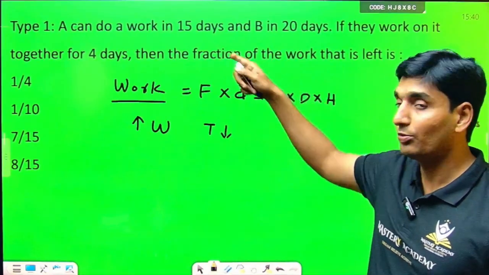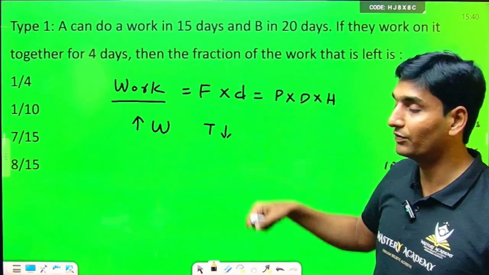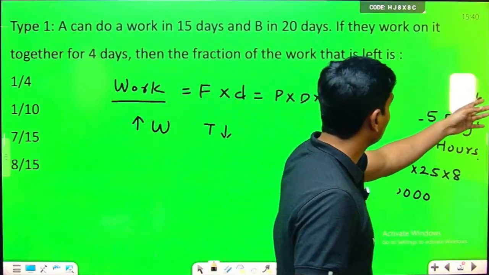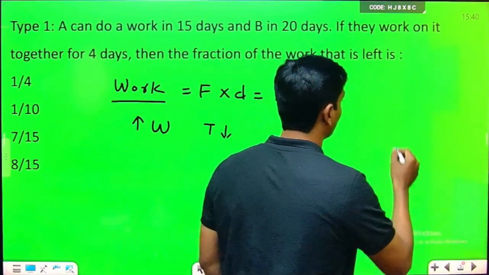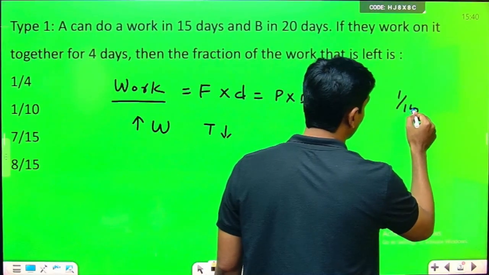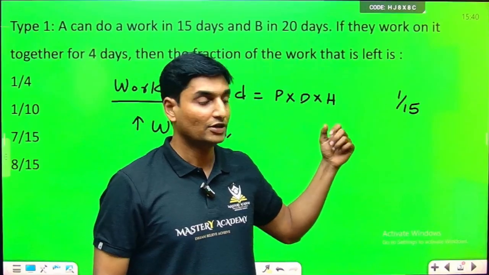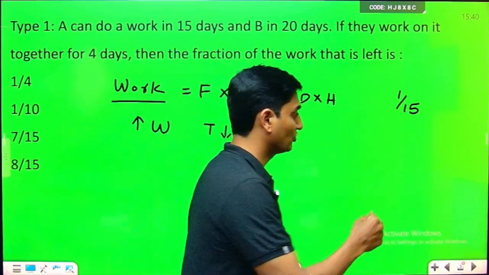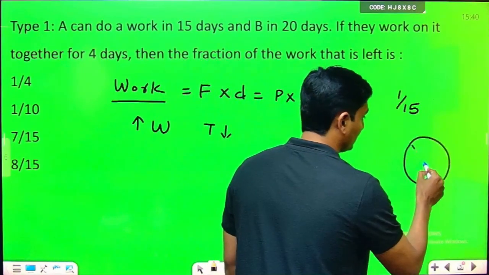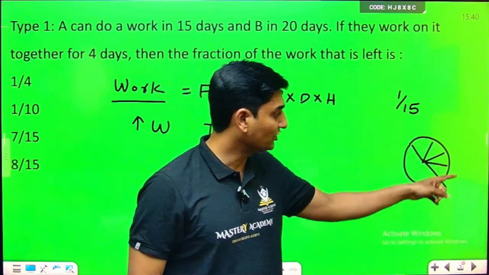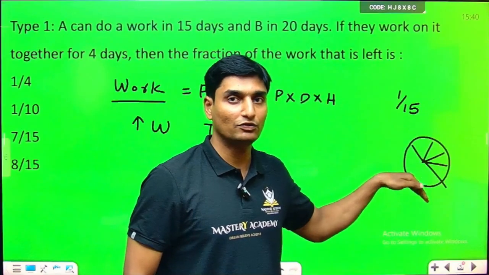Now here about the conversion part. Say 15 days. If an individual is working totally for a period of 15 days, then the amount of work done by him in one day is nothing but 1 upon 15. Say 15 days means if I draw a circle here roughly, there are 15 parts in a circle. We are breaking the complete work down into 15 parts.